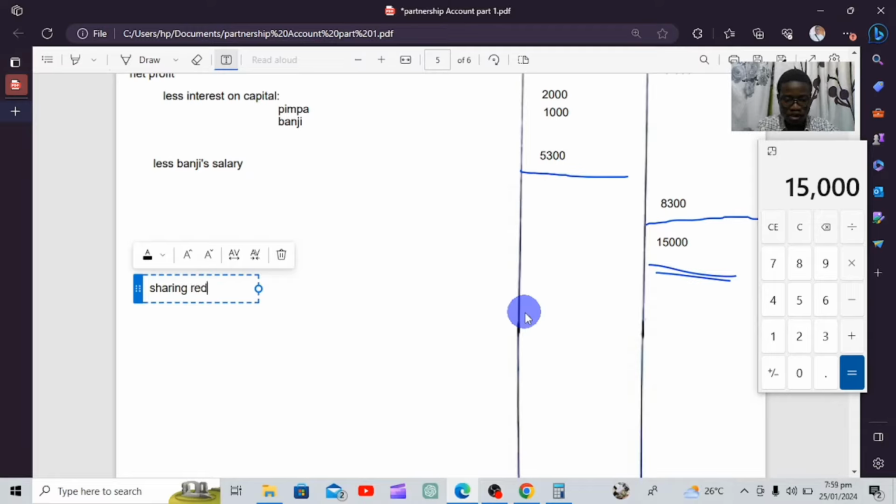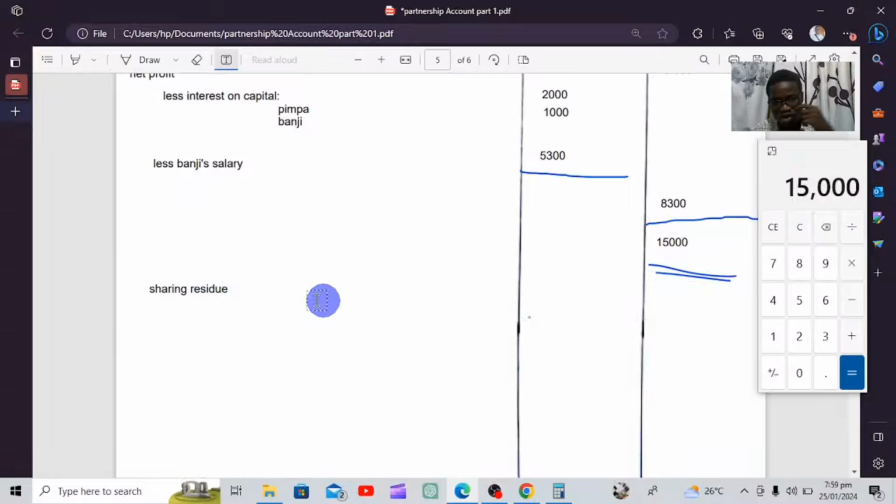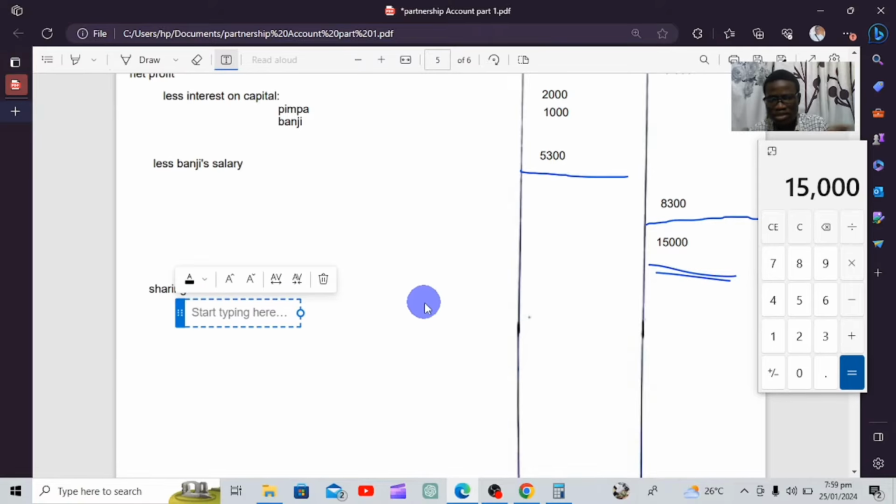So sharing of residue will be done according to the agreement in the partnership deed. How did these partners agree they'll be sharing their profit?